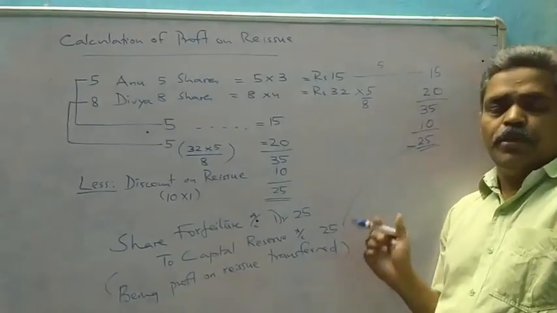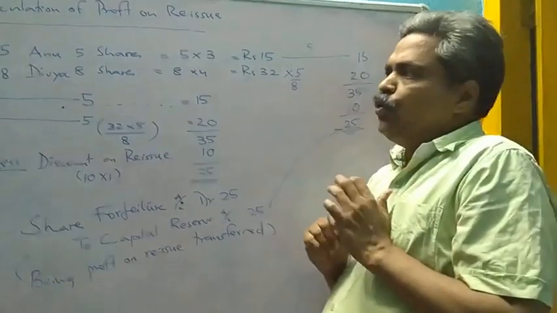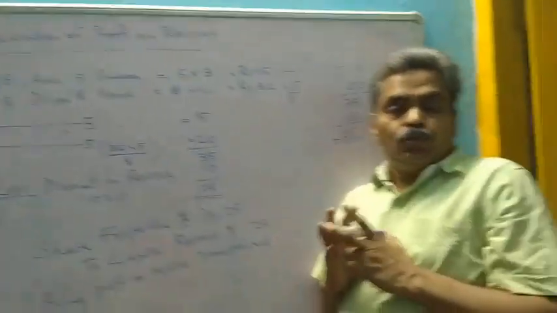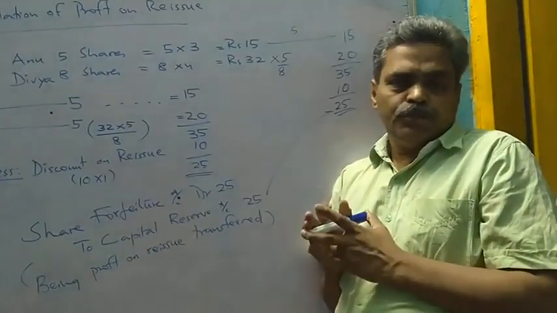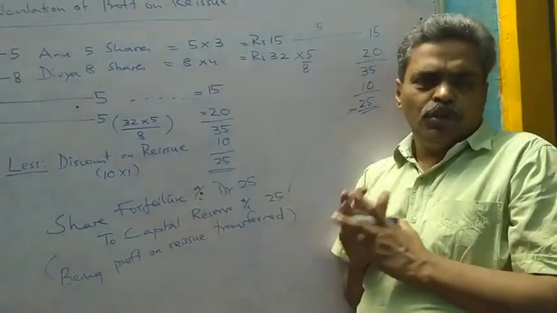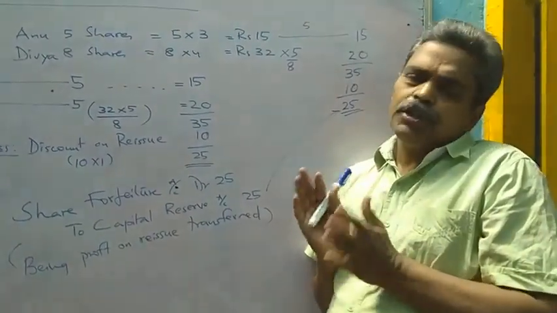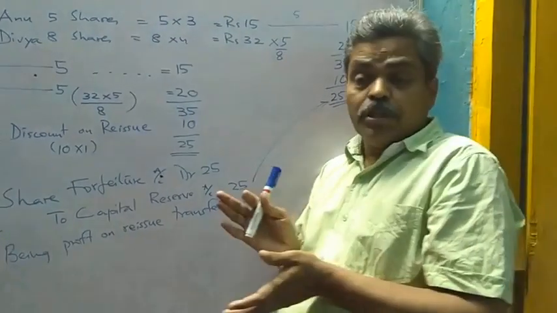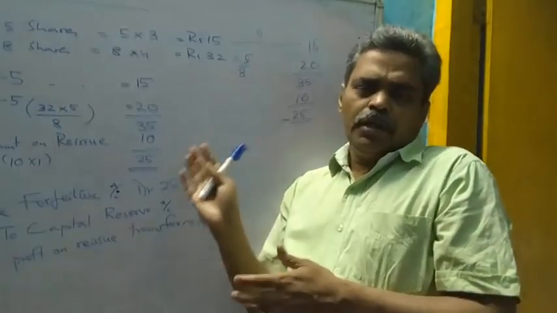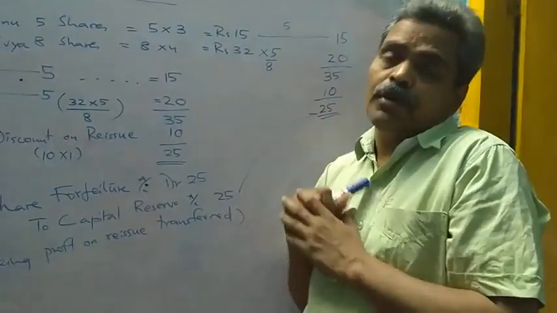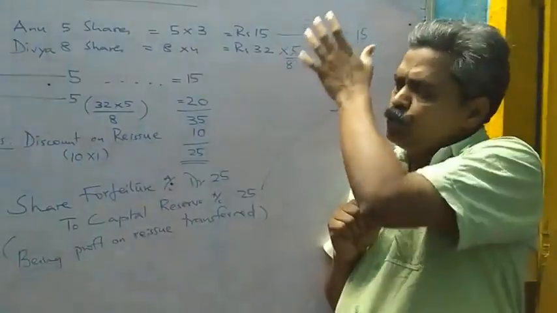This is the topic. We will repeat the topic again. In the previous class, we studied forfeiture and reissue of shares which were originally issued at par. Today we are studying forfeiture and reissue of shares which were originally issued at a premium. Here you have to understand two entries are there. When the defaulter is paying the premium money, we will not show the premium money in the journal entry. When the defaulter is not paying the premium money, we will be debiting the premium amount in the journal entry. That's the difference.